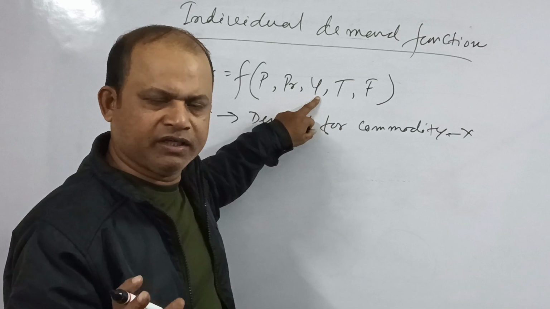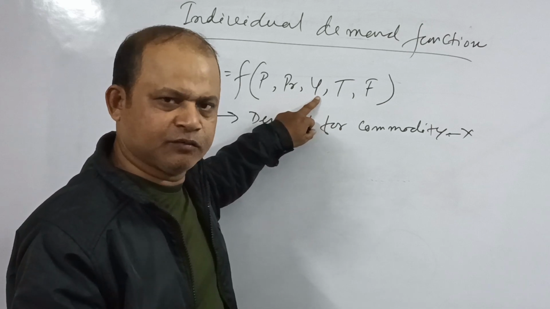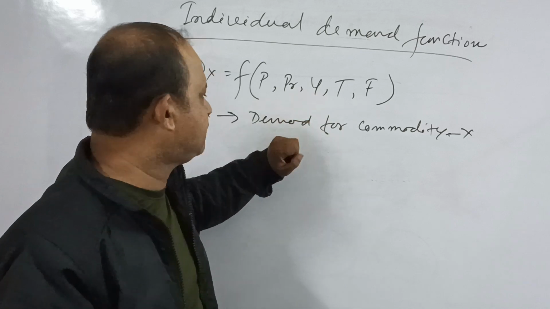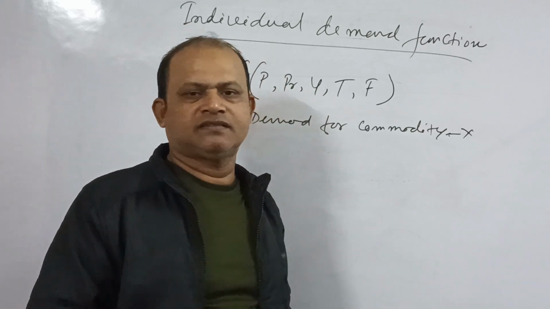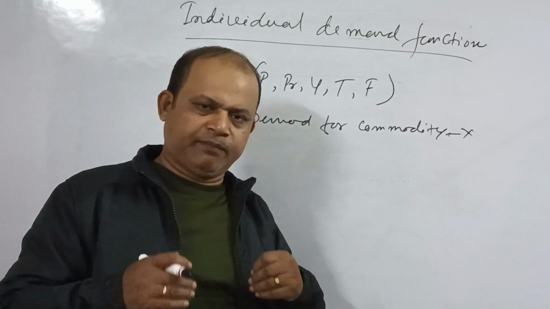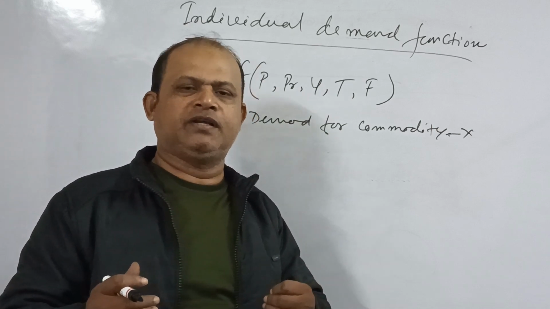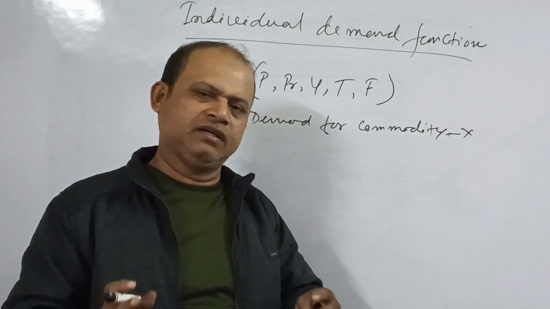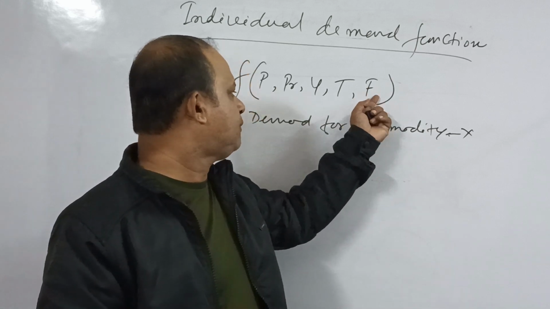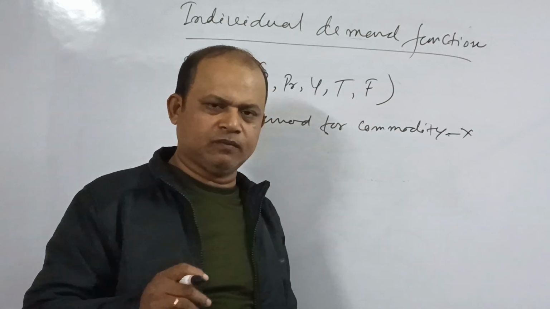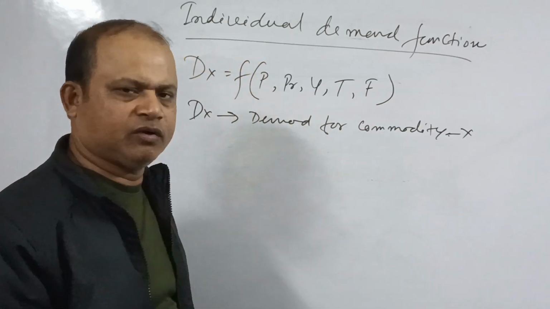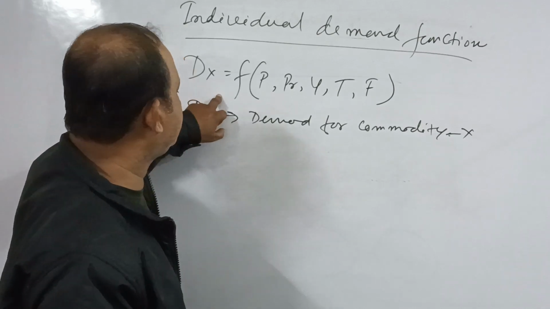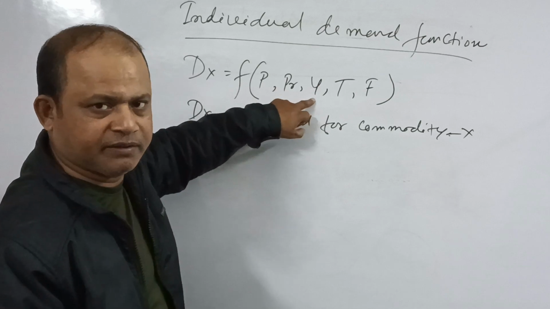That also, when income increases, demand for the commodity increases. But there are two things here, inferior goods and normal goods. That also you have to keep in mind. Another is taste, preference, and habits. When there is a favorable taste and preference for a particular commodity, of course, the demand for that commodity will increase. And when it is unfavorable, then it will be the opposite. Another one, future expectation, also influences the quantity demanded. So individual demand function means the functional relationship between the determinants of individual demand.